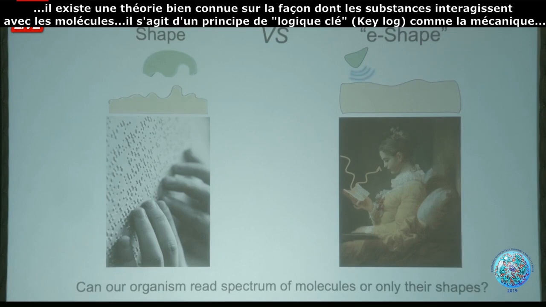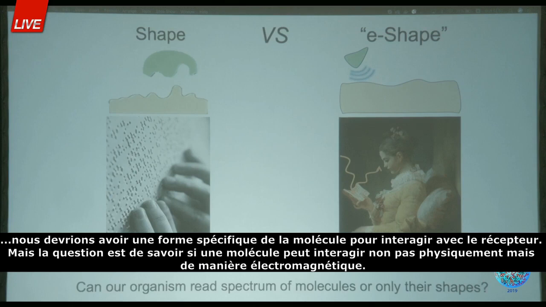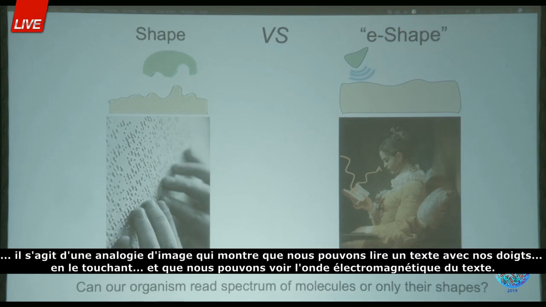Now I want to talk a little bit about what happens next, how this water with coherent domains may influence the body, the cell. There is a well-known theory of how a substance interacts with a molecule: the key-lock principle, which is mechanical. We should have a specific shape of the molecule to interact with the receptor. But the question is, can molecules interact not physically by shape, but in an electromagnetic way? This is just a picture analogy: we can read text with our fingers, touching it, or we can just see the electromagnetic wave from the text.